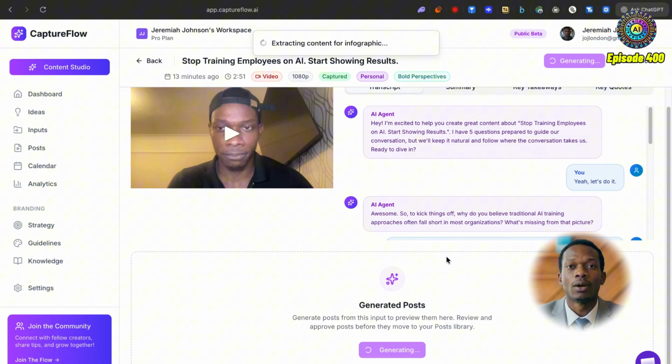I always think to myself, the beauty and the wonder of these language models and AI in general is that it allows us to represent information in multiple different formats and tailor it to a wide variety of audiences. I myself am a massive fan of infographics, so I'm pretty keen to see exactly what CaptureFlow is going to give us here.